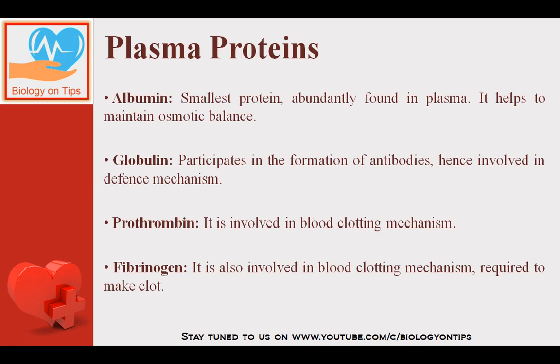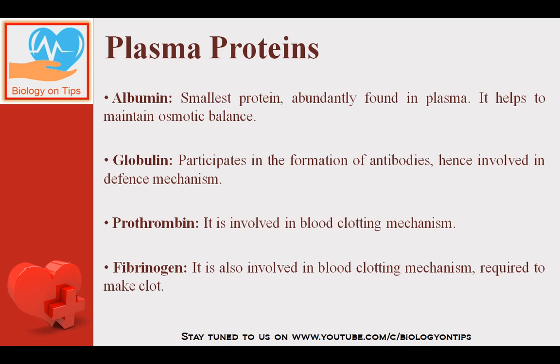Another very important question. Now there is a very important part: what are the plasma proteins. So basically there are four types of plasma proteins: albumin, globulin, prothrombin and fibrinogen. Albumin is the smallest protein which is abundantly found in plasma. It is responsible to maintain the osmotic balance.